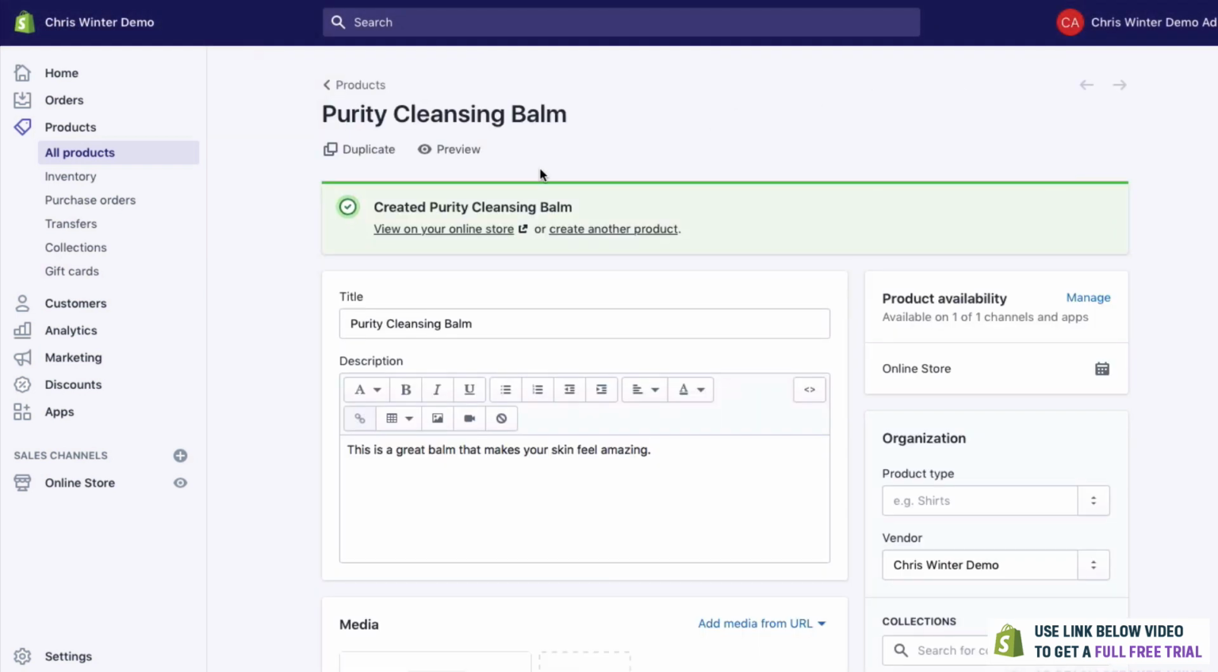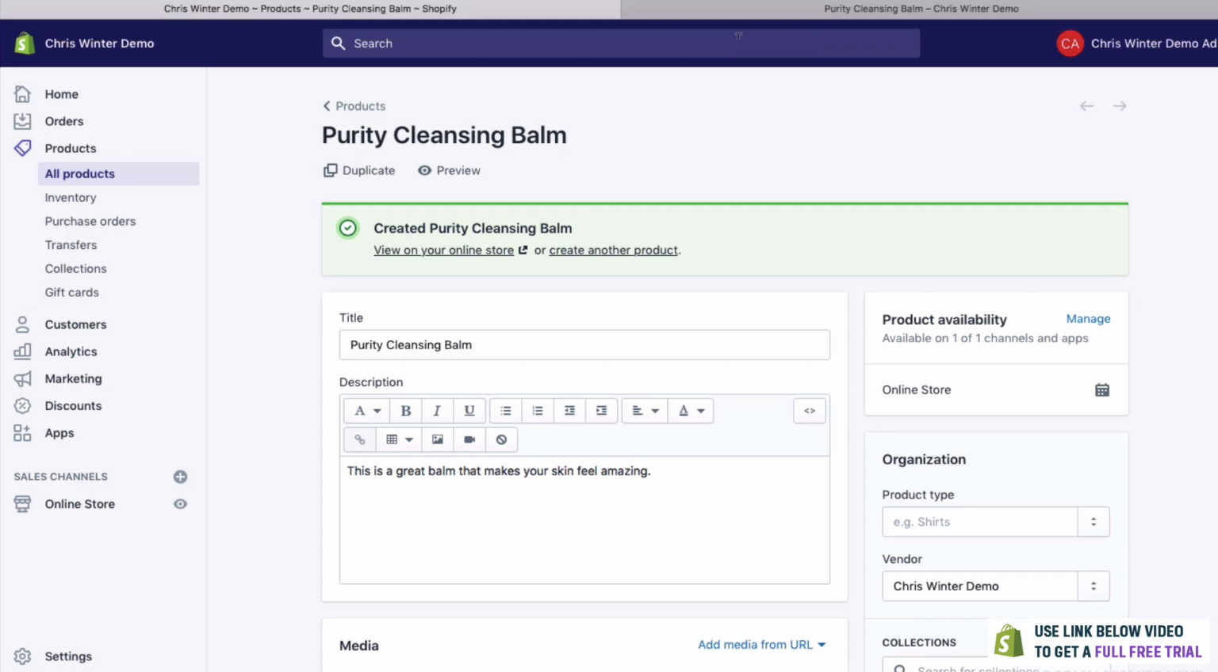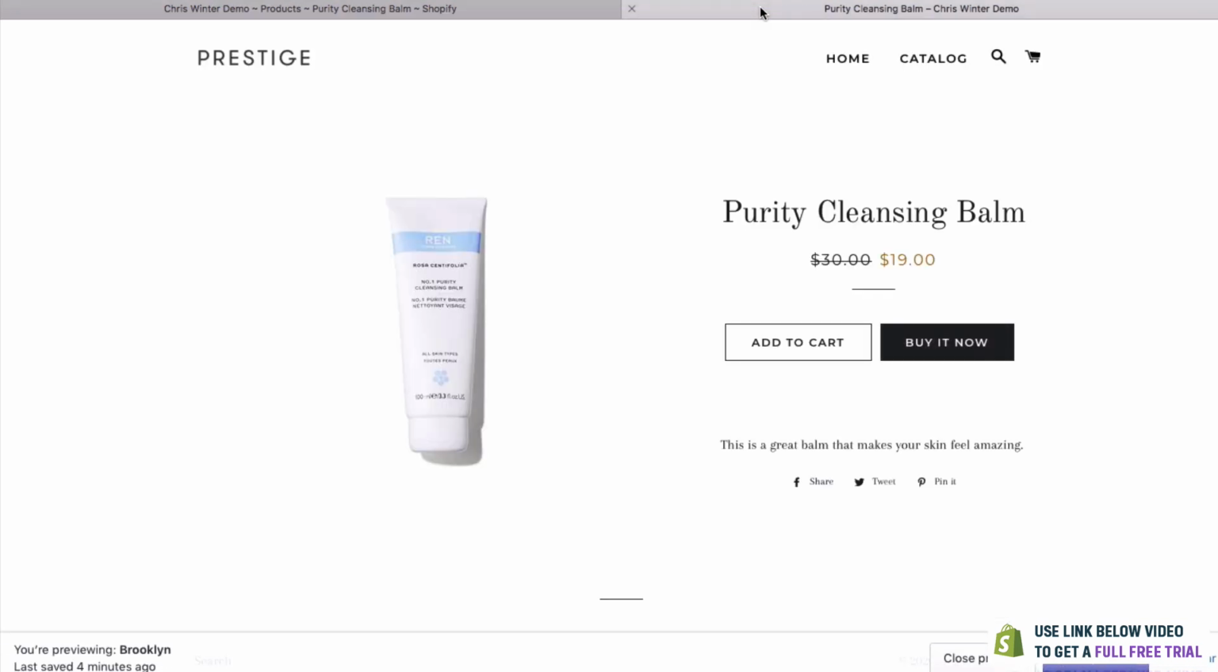And let's have a quick look at our very first product. To do this, we're going to go to view on your online store. And as you can see, we have our very first product. We have our logo up here with our menu, which we'll change in a bit. We have our title here. People can add this to the cart, or they can just buy it straight away.